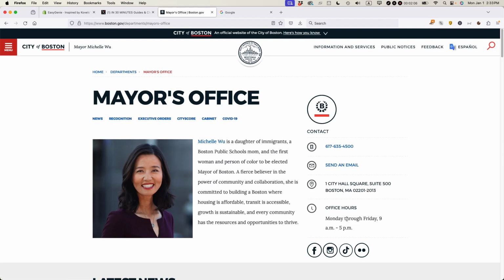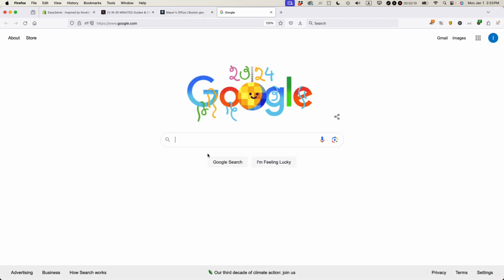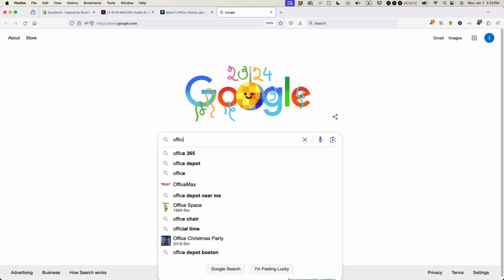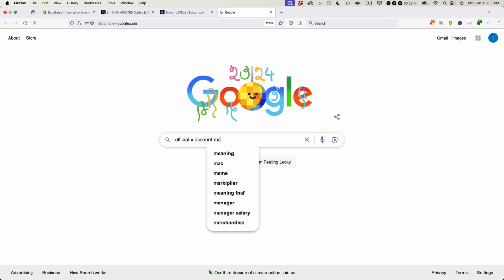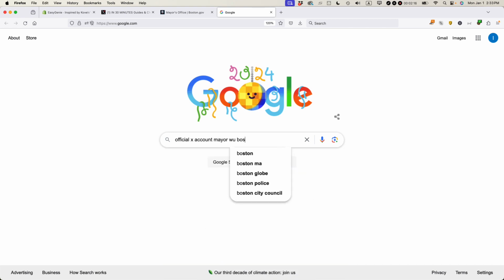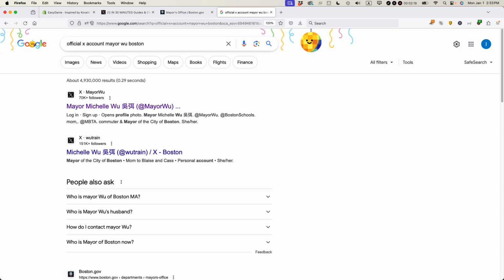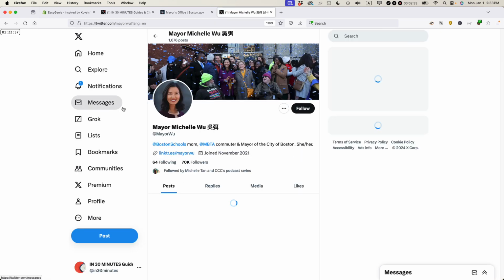So then if you still can't find it, the way that I use is to just use Google. And so what I'll say is official X account Mayor Wu, Boston. Now, this is not a perfect way to find it either, because sometimes the wrong results will show up at the top of Google. That's actually pretty common because Google has gotten worse over time. But in this case, this says Mayor Michelle Wu of Boston. So let's click on it and see what it says.